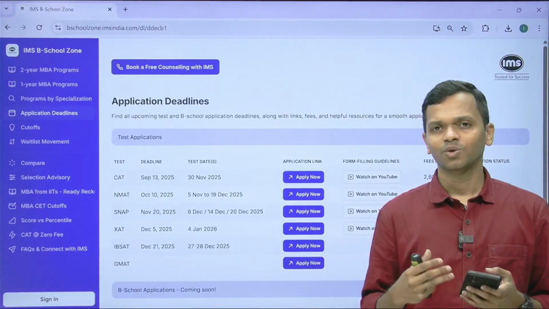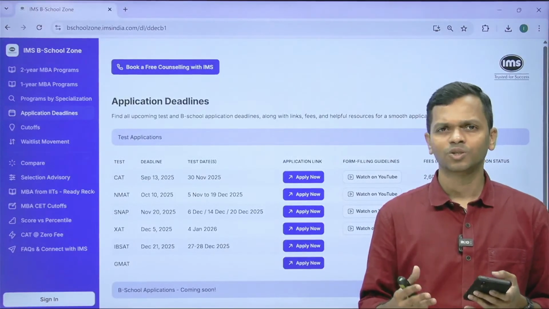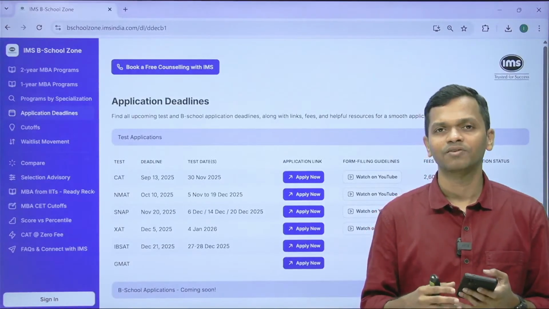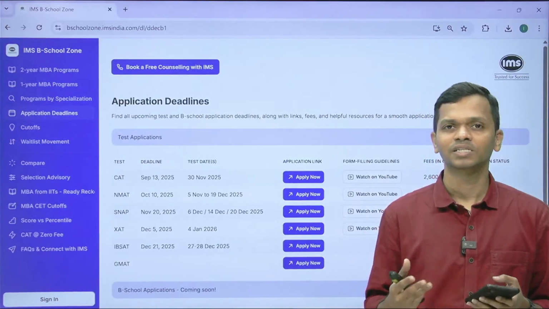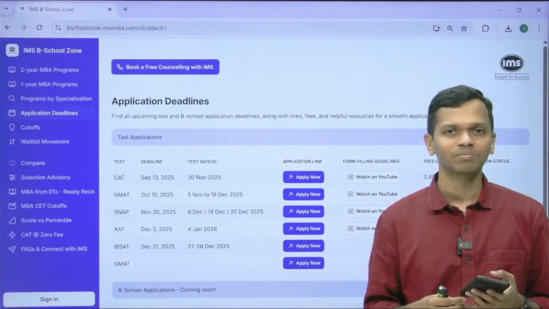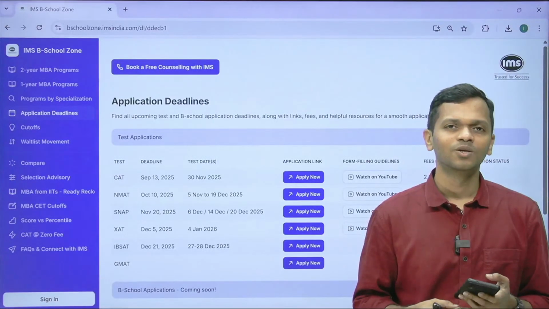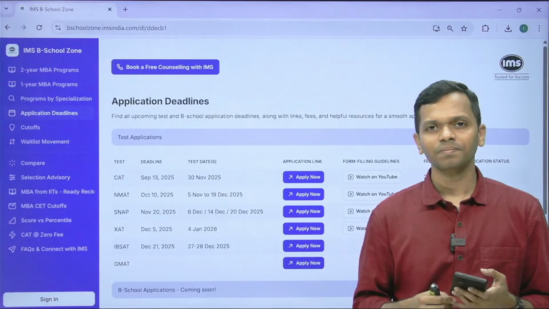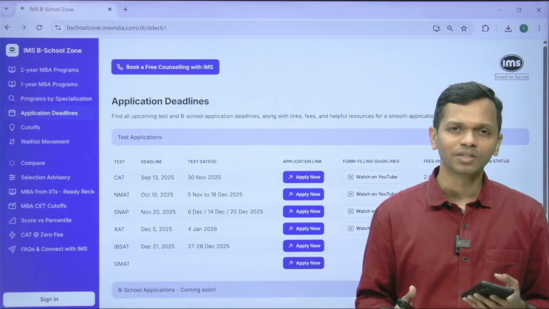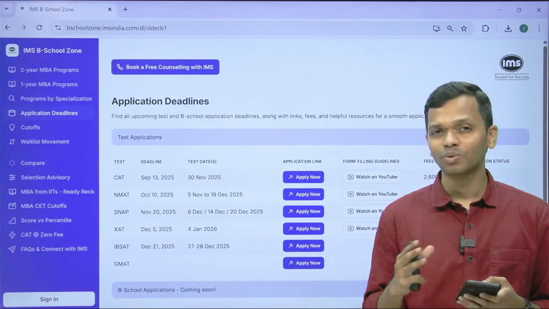So I would say it's not a lot of money in the long run. Of course, in the short run, some people might feel the pinch of it, because I understand. When I was a student, I had the same thing: when you're applying to so many tests and so many B schools, you're spending a lot of money as well. But sooner or later you will recover that money. So I'm not going to worry too much about it.